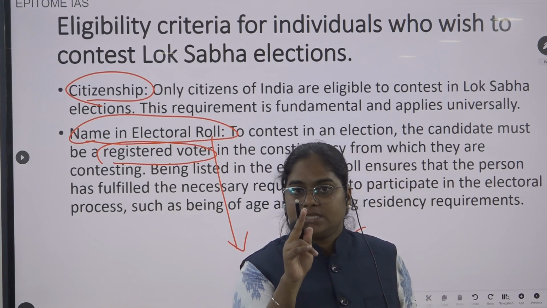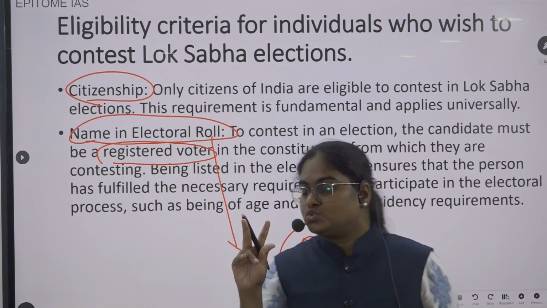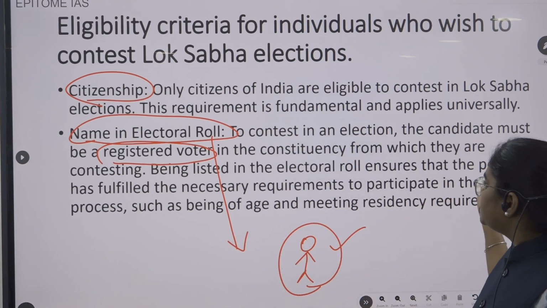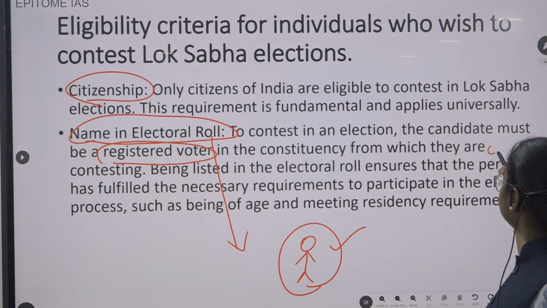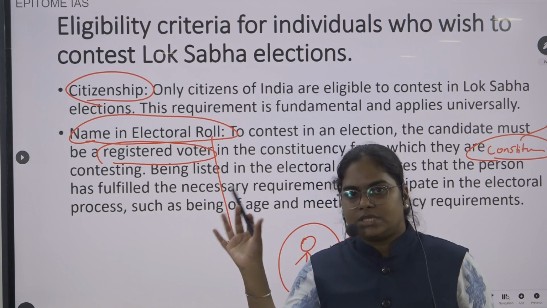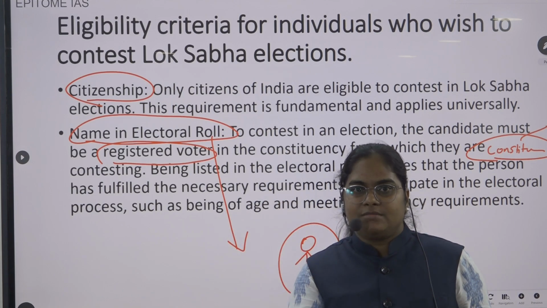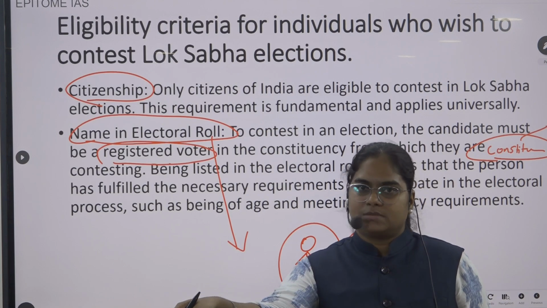The second thing is he belongs to that particular constituency, whichever constituency his name is in. So these two things make him eligible to contest the election in Lok Sabha.